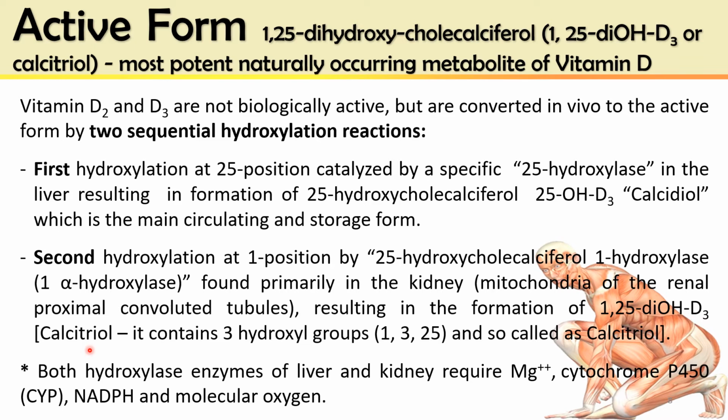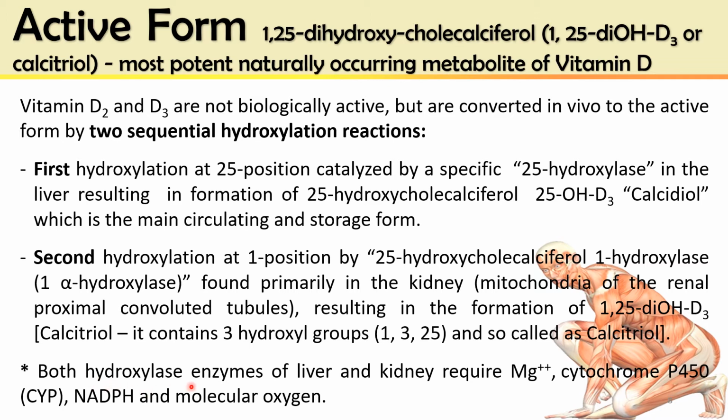It is calcitriol because it contains 3 hydroxyl groups, by virtue of two hydroxylation reactions at positions number 1 and 25. I repeat, it contains 3 hydroxyl groups at positions number 1, 3 and 25. The one at 3 is already present in the steroidal nucleus, with hydroxylation at 25 in the liver and at position number 1 in the kidney. So it is called calcitriol.